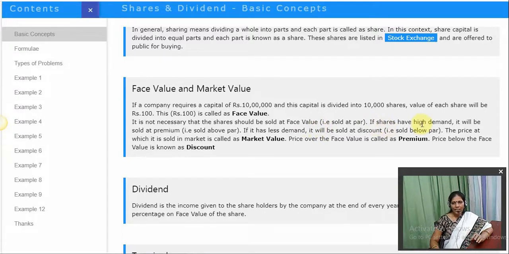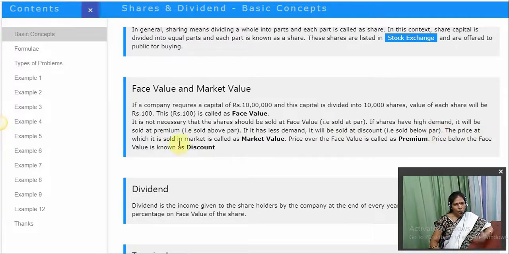If the shares have high demand, you may already know about it, if there is a demand in the market, the price goes up. So when there is a demand for the shares, it will be sold at a premium, or we can say it is sold above par. If there is less demand for the shares, then it will be sold at a discount, or you can say it is sold below par.